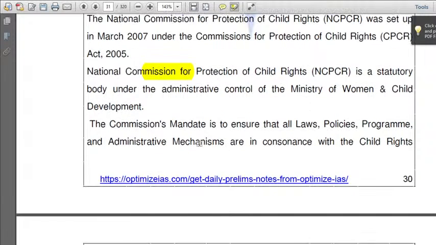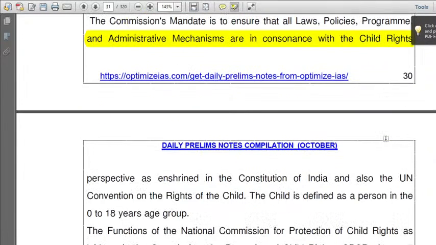Okay, so the commission's mandate is to ensure... What's its mandate? Its mandate means, what does it do? It is to ensure that all laws, policies, programs, and administrative mechanisms are in consonance with child rights. Okay, so this is their mechanism.